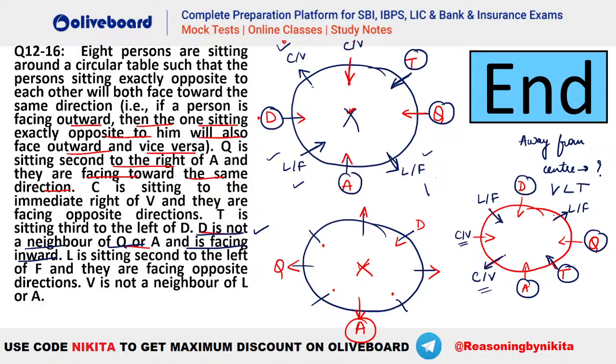L is second to the left of F. V is not a neighbor of L or A. So V should not be a neighbor of L or A. So you can see here, that's not possible. So V should not be here. So V should be here, and this should not be L here, so this should be L. Are we getting this arrangement? Let's see.